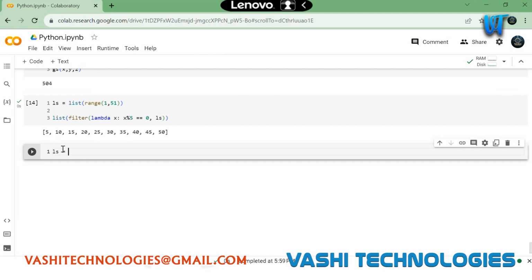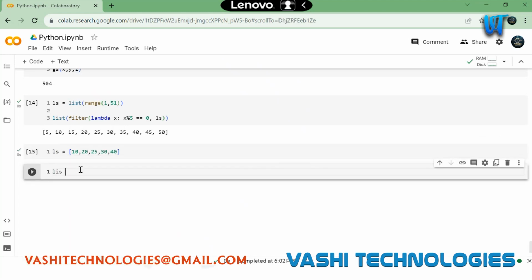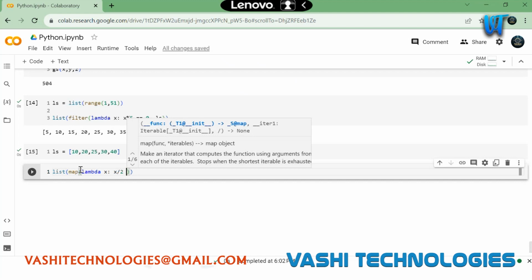So I have ls which contains numbers 10, 20, 25, 30, 40. I need to obtain a new list which contains half the numbers from the original list.